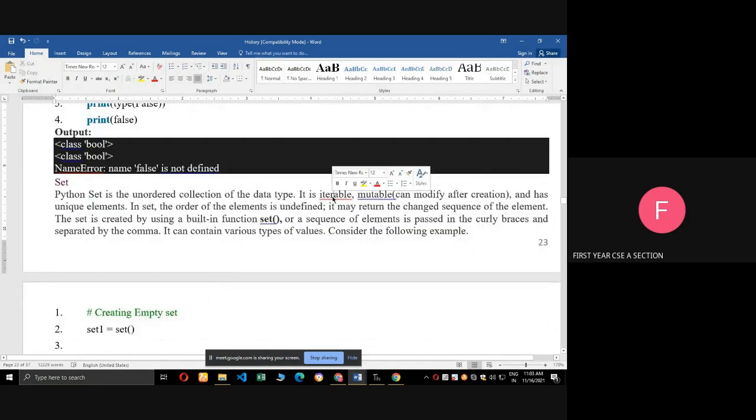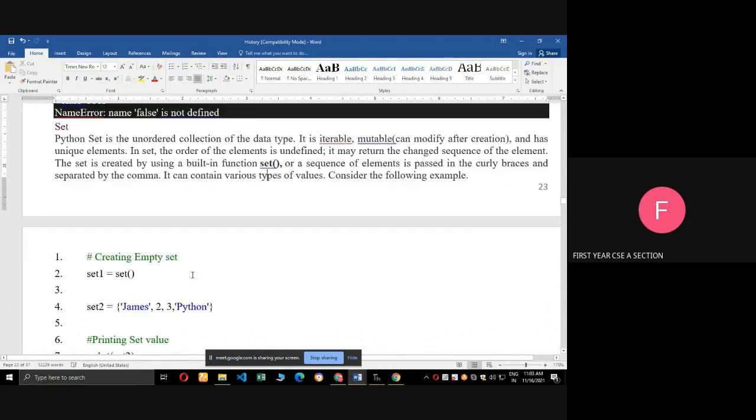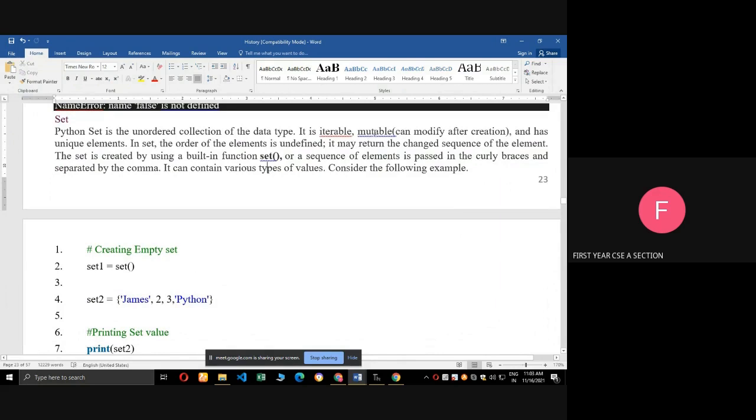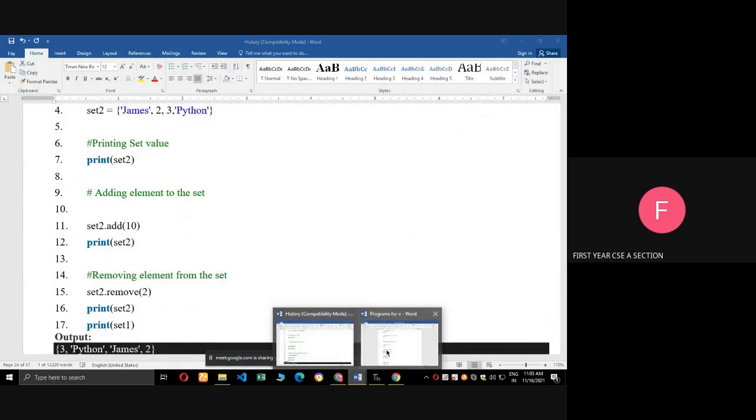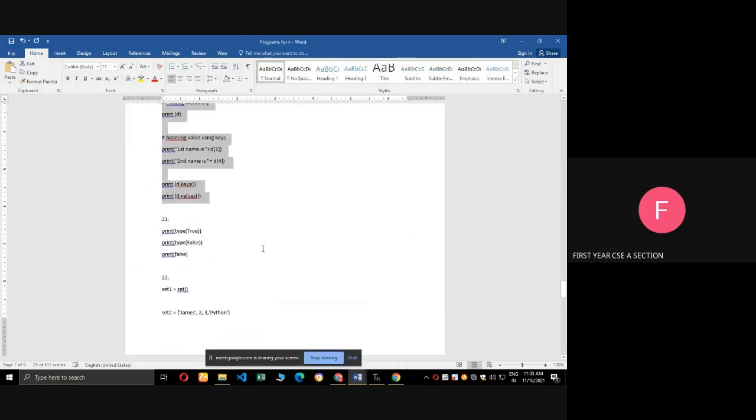Next one, set. Set is an iterable, mutable, and unordered collection data type. Mutable means we can modify an item, or we can insert an item or delete an item in a set. Okay, let's see the example program.